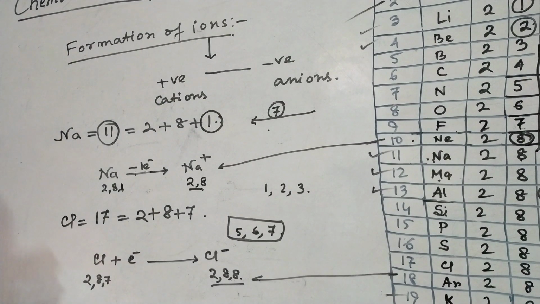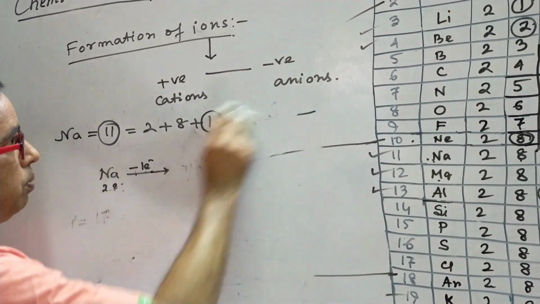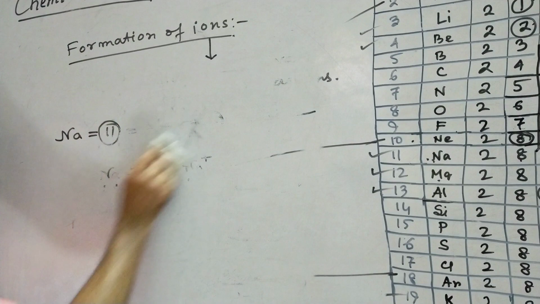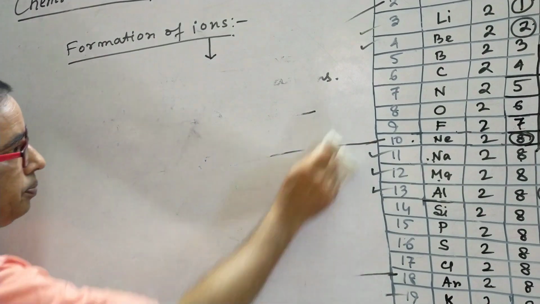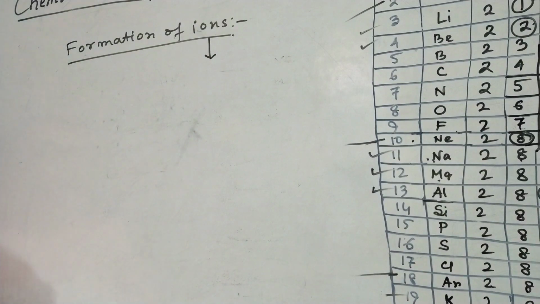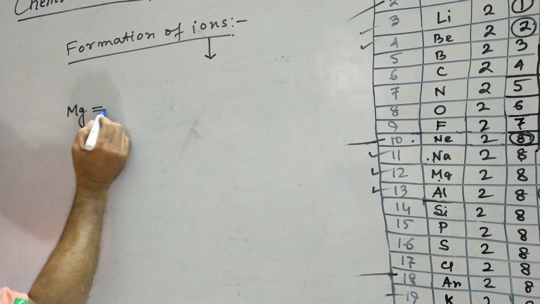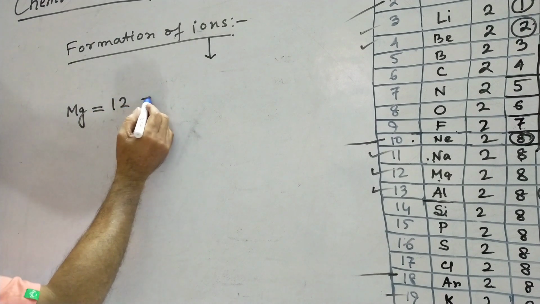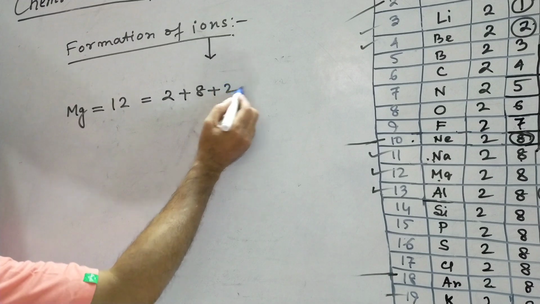I want to give other examples like magnesium. How does magnesium form a positive ion, or how can aluminium form a positive ion? In case of magnesium, the atomic number of magnesium is 12, which is 2 plus 8 plus 2.